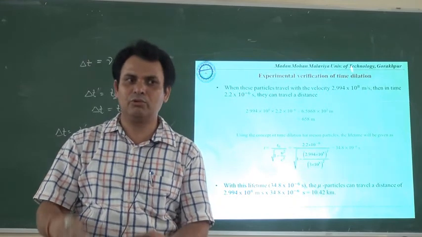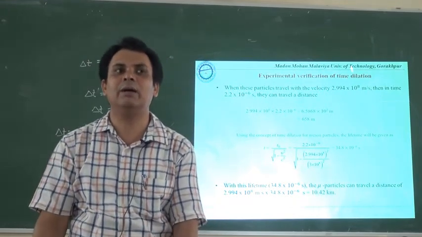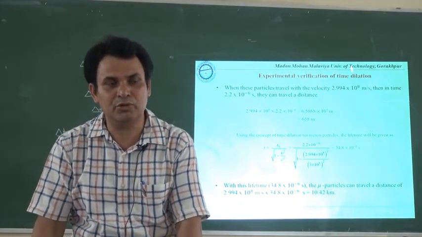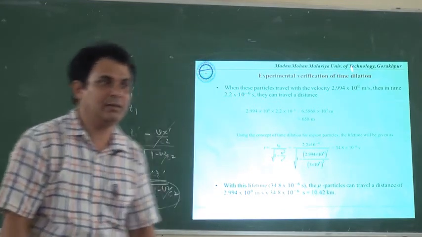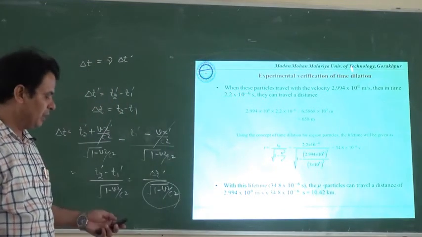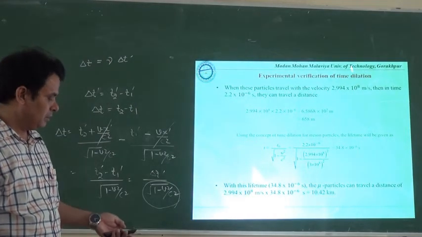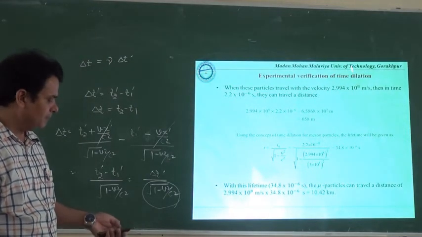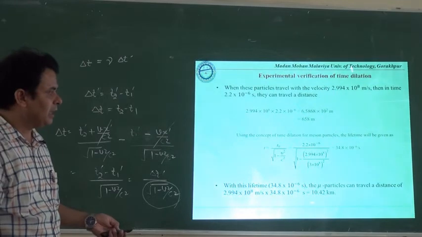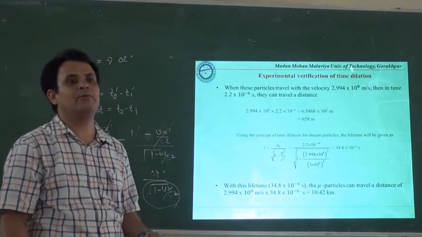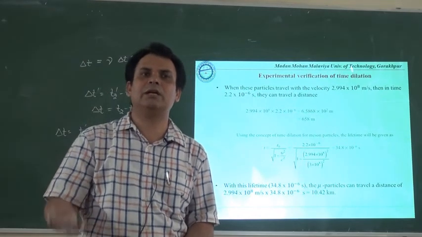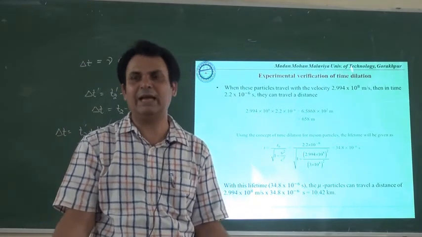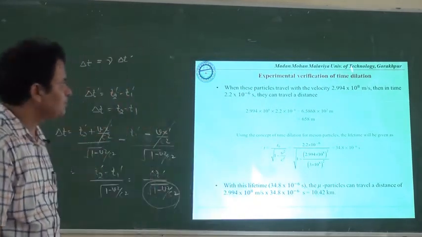of Earth, due to time dilation they have the liberty to enjoy much more time because of their tremendous velocity. And finally, with that time dilation, we have this calculation by which we can conclude that they can travel even a distance of more than 10 kilometers. That's why it is easily possible that the meson particle may lie at the surface of Earth.